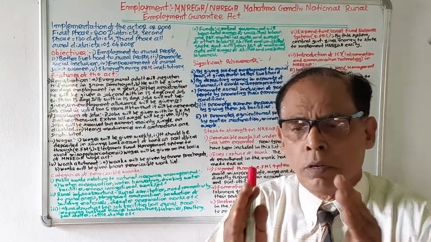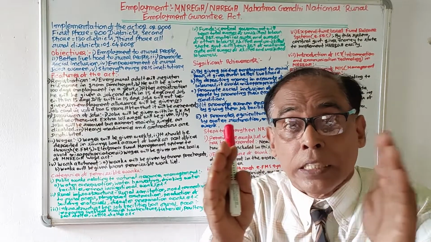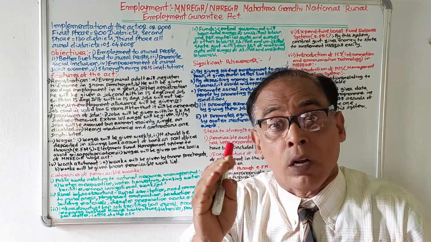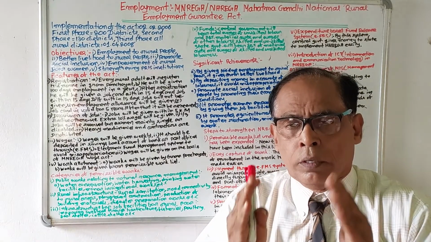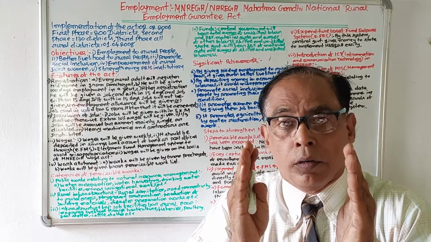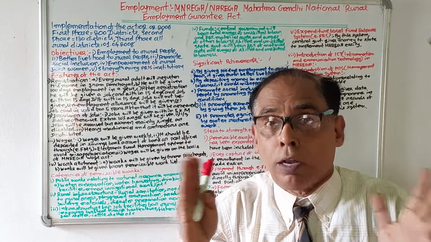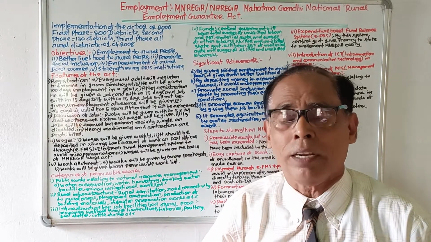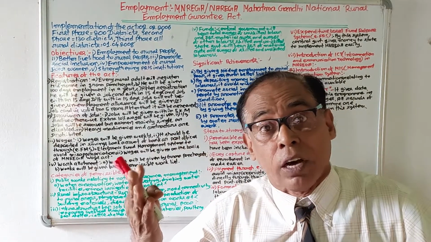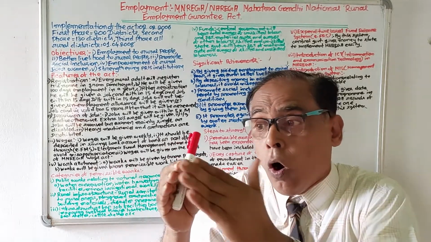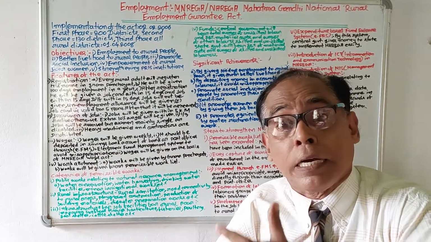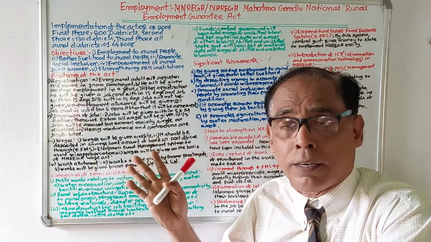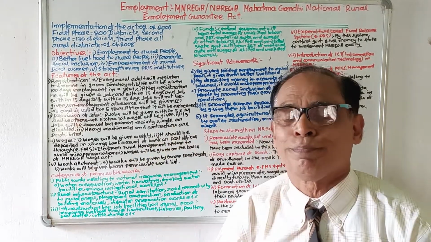Let us start with the origination of MNREGA. It is realized by all that a nation will develop when all its people develop. If some people of a country develop and others do not, a nation cannot develop.